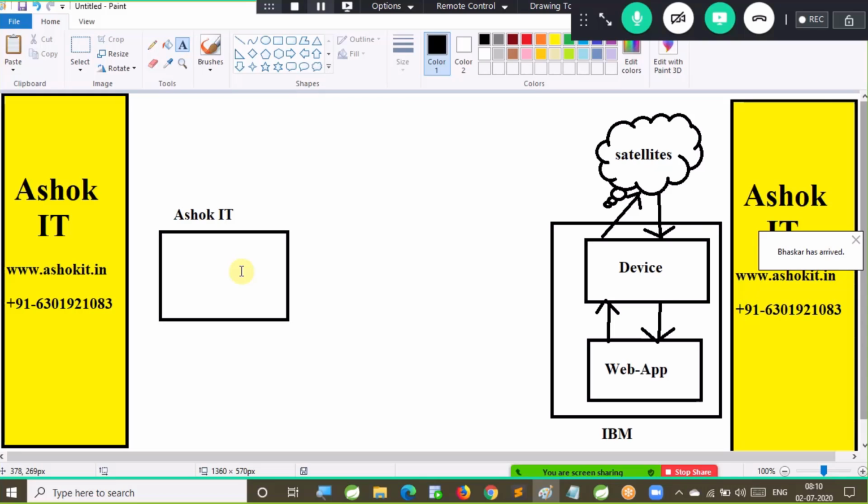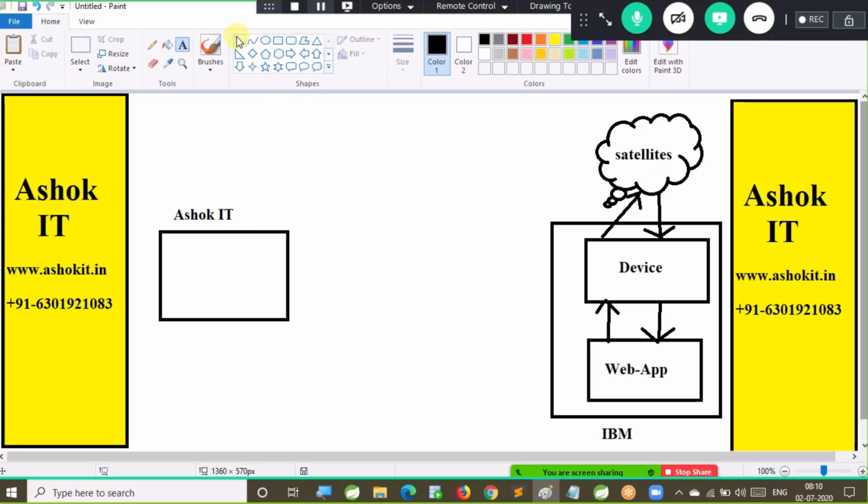IBM told, okay Ashok, for every request you give me some amount of money, then I will give you weather forecasting information. Now tell me, who is providing the service? Who is accessing the service? IBM is providing the service, Ashok IT is consuming the service.